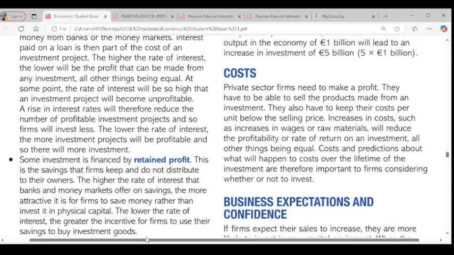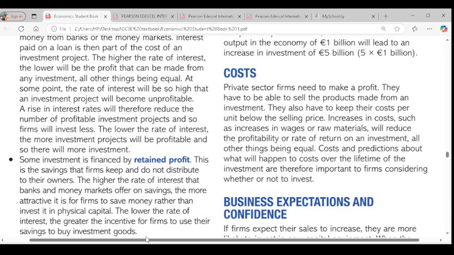So the third factor that could influence investment is costs. So here I wrote for cost. The private sector firms need to make a profit. Firms will therefore invest more if they figure out that cost over the lifetime of an investment will reduce. This will increase profitability. So cost is another factor that decides or determines investment.